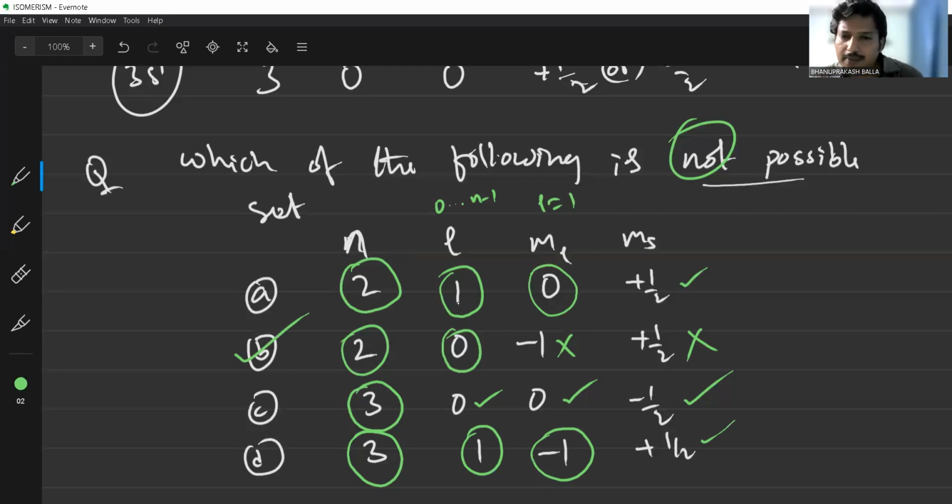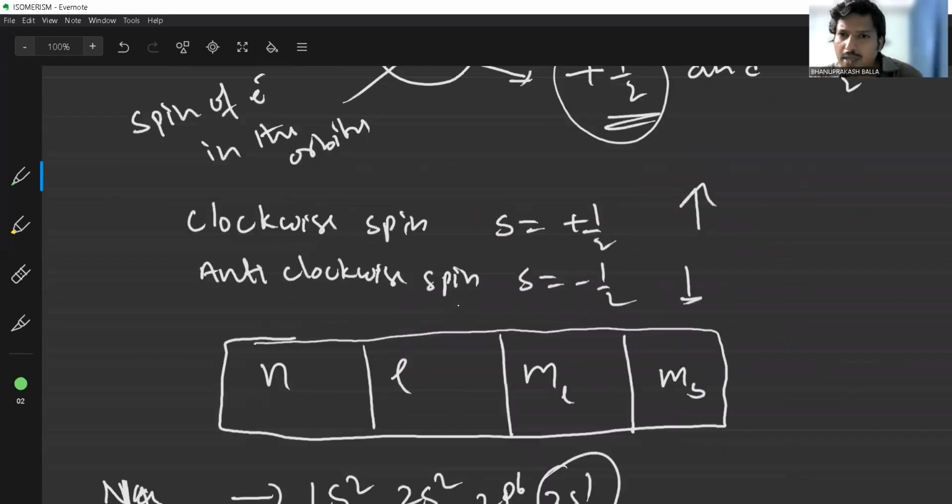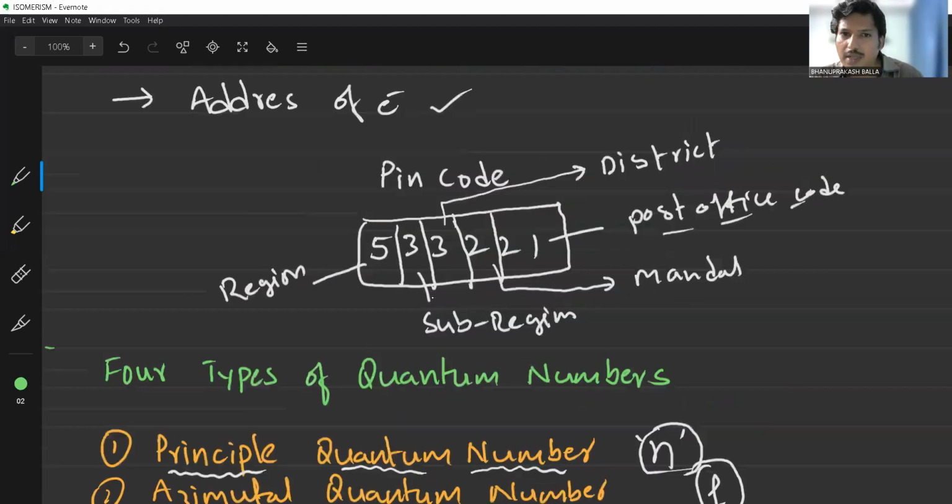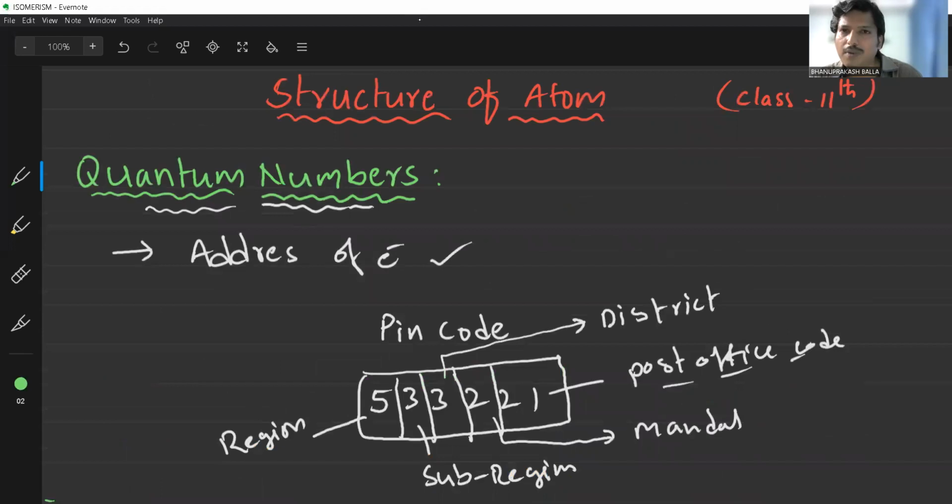So finally, I can conclude that with the help of the quantum numbers, the exact address of the electron can be found out. So how is it possible to find the electron location with the help of all the quantum numbers? I hope all of you understood today's topic. Thank you all.